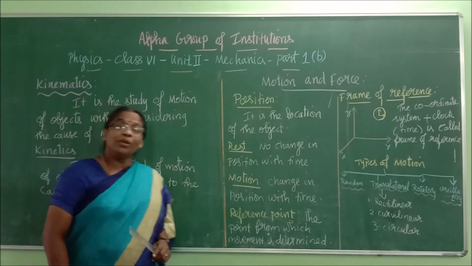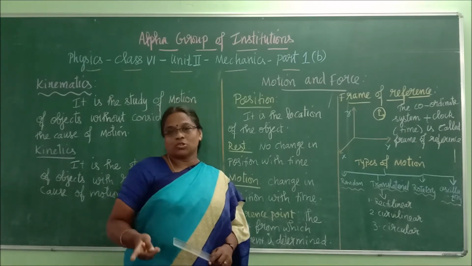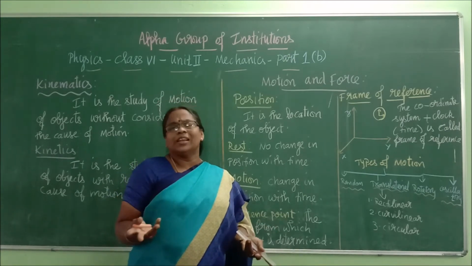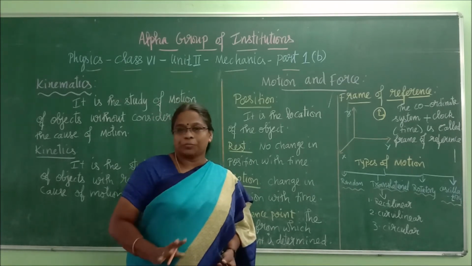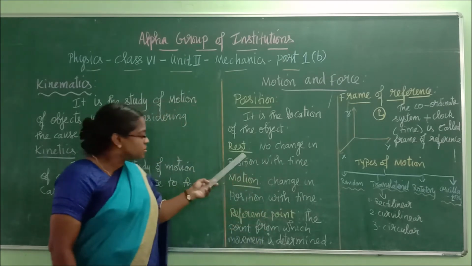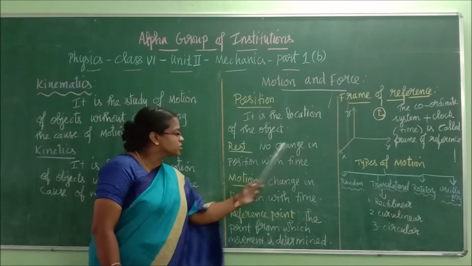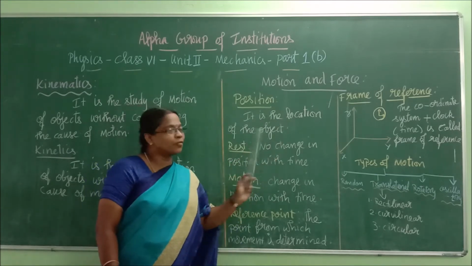Now, I told you before about two states of a body. What are the two states of a body? Rest and motion. We know that when a body doesn't move, it is at rest. When a body moves, it is in motion. But one technical word needs to be added. Rest means no change in position with time. The position, as I have told you, is the location of the object.